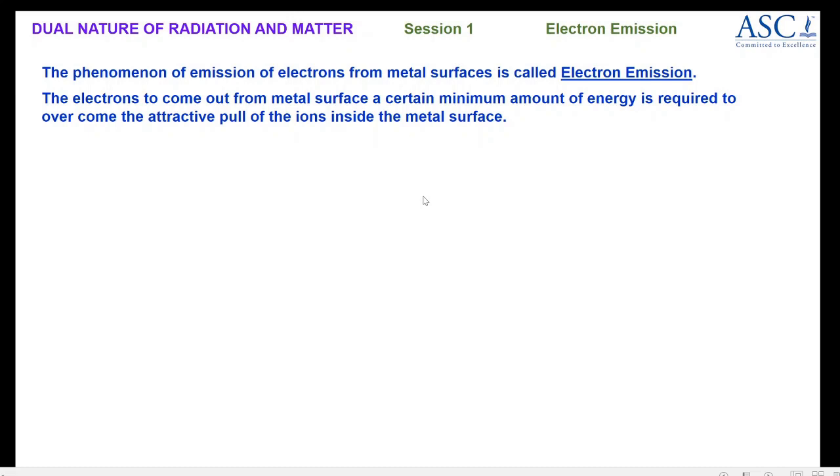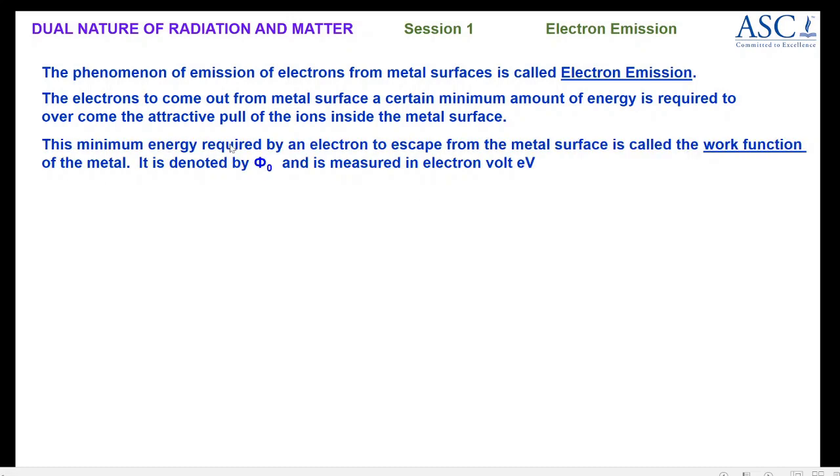Now this definition is important. This minimum energy required by an electron to escape from the metal surface is called the work function of the metal. So the work function definition is important. The minimum energy required by an electron to escape from the metal surface is called work function, and it is denoted by the symbol phi naught, and it is measured in a unit called electron volt. Electron volt is the unit for energy.